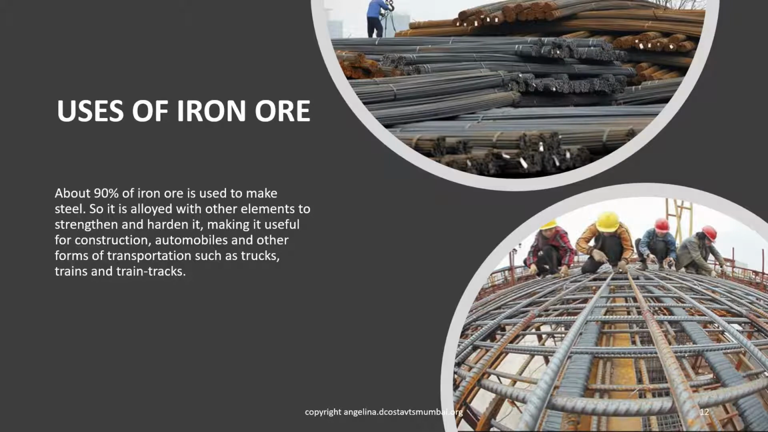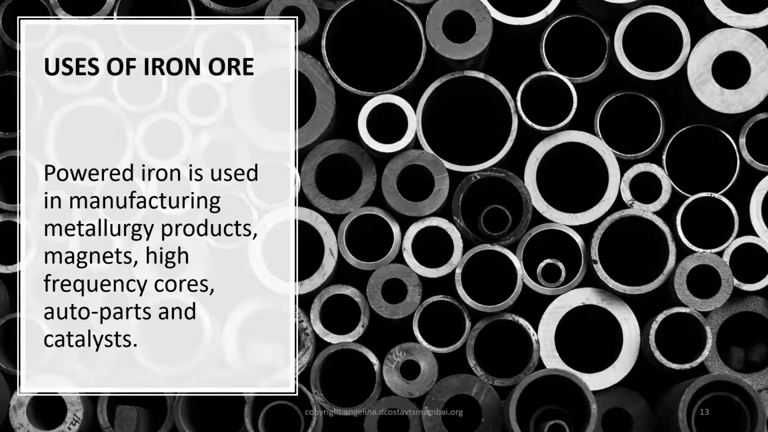Uses of iron ore. About 90% of iron ore is used to make steel. So it is alloyed with other elements to strengthen it and harden it, making it useful for construction, automobiles and other forms of transportation, such as trucks, trains and train tracks. Powdered iron is used in manufacturing metallurgy products, magnets, high frequency cores, auto parts and catalysts.